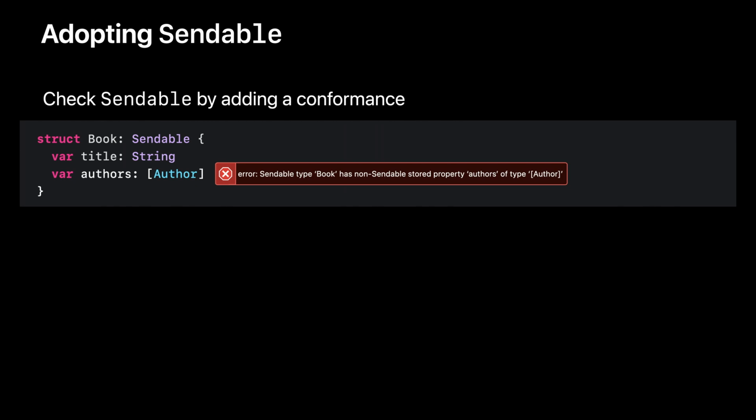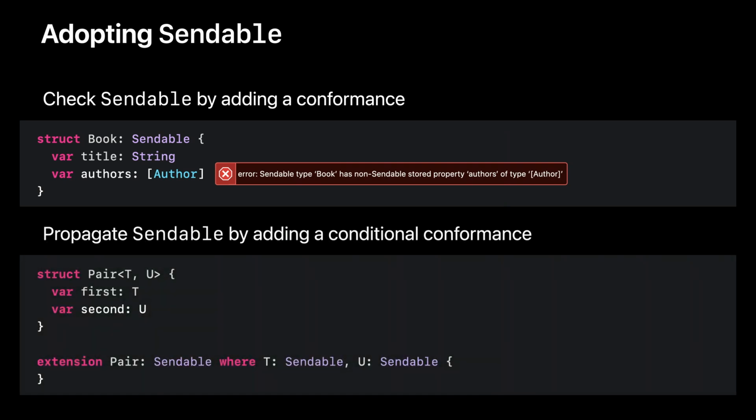For generic types, whether they are sendable can depend on their generic arguments. We can use conditional conformance to propagate sendable when it's appropriate. For example, a pair type will be sendable only when both of its generic arguments are sendable. The same approach is used to conclude that an array of sendable types is itself sendable. We encourage you to introduce sendable conformances to the types whose values are safe to share concurrently. Use those types within your actors. Then, when Swift begins to start enforcing sendable across actors, your code will be ready.